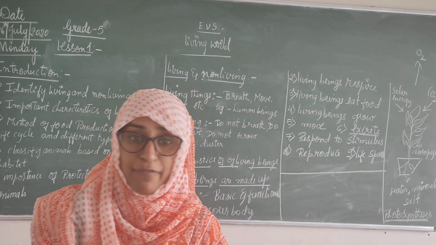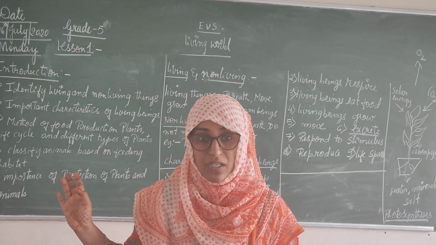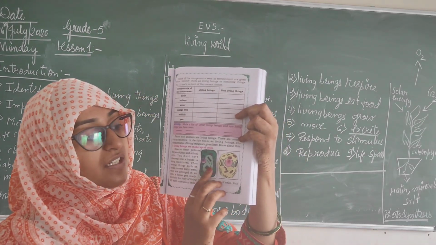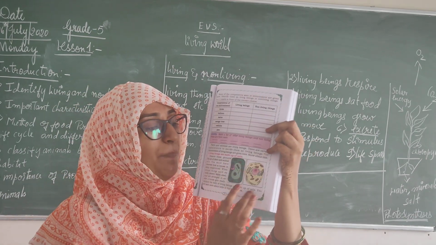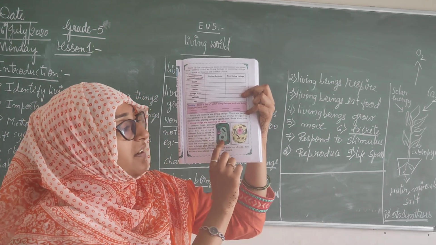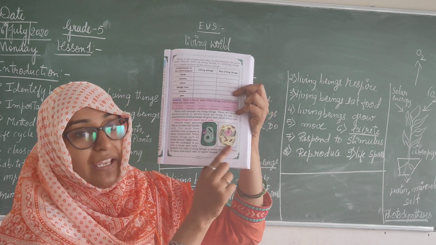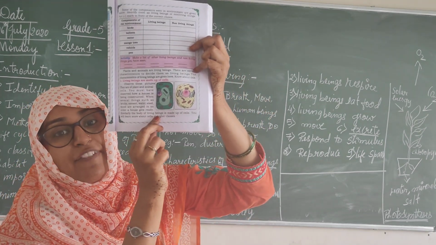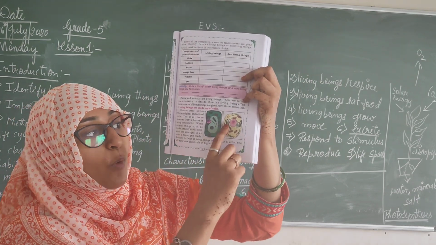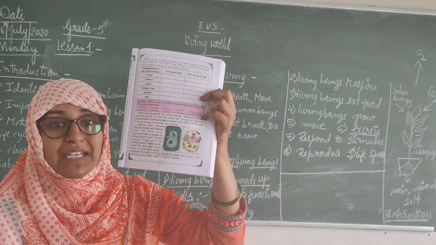I hope everyone has the textbook, right? If you don't have it, please come and pick it up from the school. Here there are cells given. You have to learn only the picture of it. There is no detail; in higher classes you will learn this. Here a plant cell and an animal cell are given. Can you see this picture? This is a plant cell and an animal cell. Cells look like this in our body. There are millions of cells in our body.